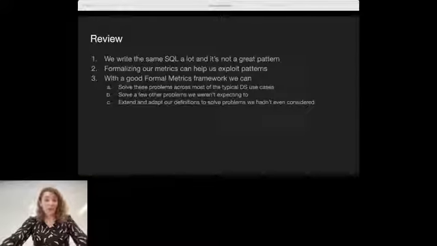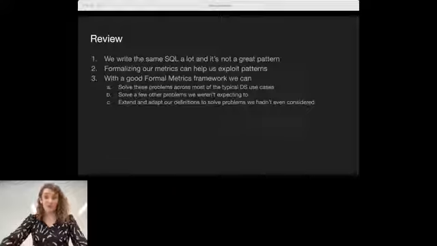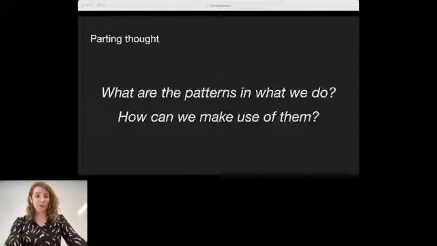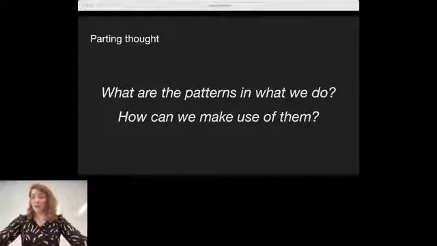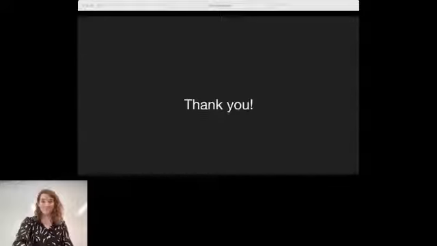We can solve a few other problems we may not have been expecting to. We can extend and adapt our definitions to solve problems we hadn't even considered. So I will just leave a parting thought: think about what the patterns are in what we do as data scientists, and how we can make use of them. Thank you.